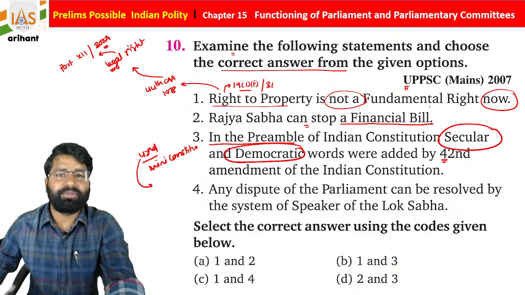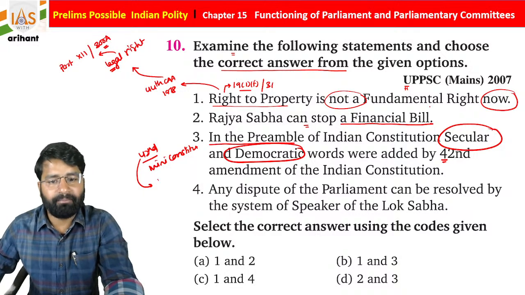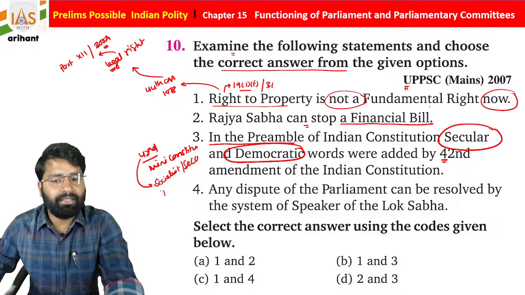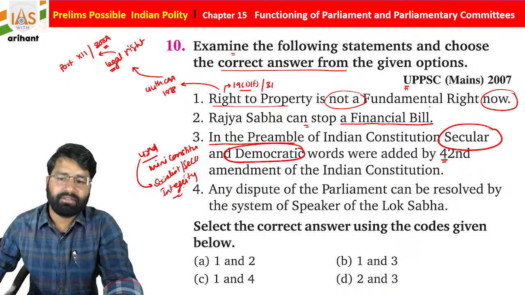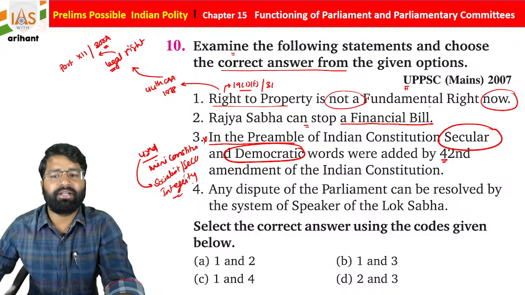And what you see, students, the 42nd Amendment modified the preamble of India and added the words socialist, secular and integrity. Otherwise, the word democratic was initially there. So this statement 3 is totally incorrect.